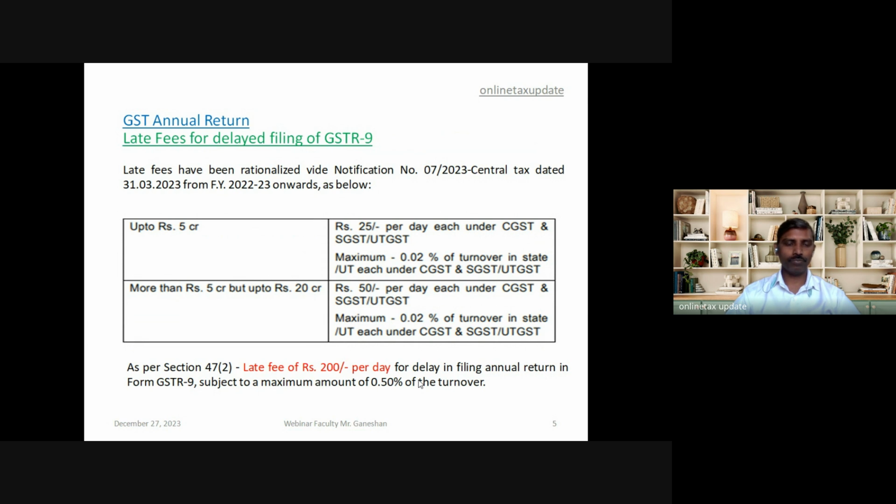For both these taxpayers, the maximum late fee that can be levied is 0.02% under each of CGST and SGST, so 0.04% of the turnover is the maximum limit. For a person having aggregate turnover of more than 20 crore, the late fee is 200 rupees per day, and the maximum late fee which can be levied is 0.50% of the turnover.